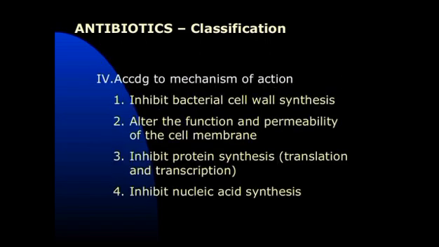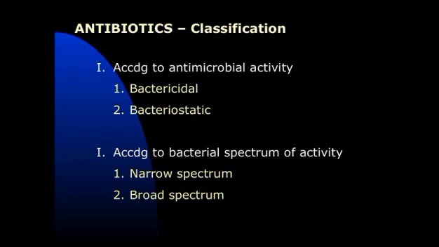Antibiotics are again of four types. First type is, according to antimicrobial activity, they are bactericidal and bacteriostatic. Depending upon the bacterial spectrum of activity, they are narrow spectrum antibiotics and broad spectrum antibiotics.